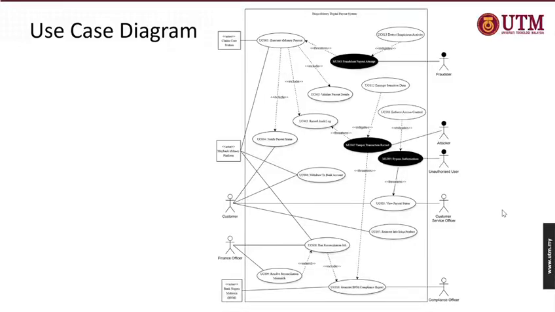Moving on to the use case diagram for the Etica e-money system, we see that there are several different types of actors. We have the users, such as the customers, the finance officers, the CSOs, and the compliance officer, and also some of the systems that are involved, such as the Maybank e-money platform, the claims core system, and also the Bank Negara Malaysia. And we also see abusers, fraudsters, attackers, unauthorized users, which abuse or misuse the systems, such